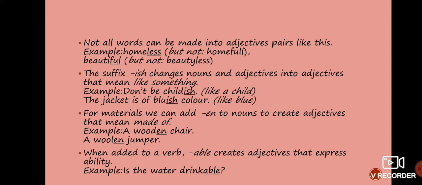The suffix ish changes nouns and adjectives into adjectives that mean like something. Example: don't be childish, like a child. The jacket is of bluish color, like blue. For materials, we can add en to nouns to create adjectives that mean made of. Example: a wooden chair, a woolen jumper.